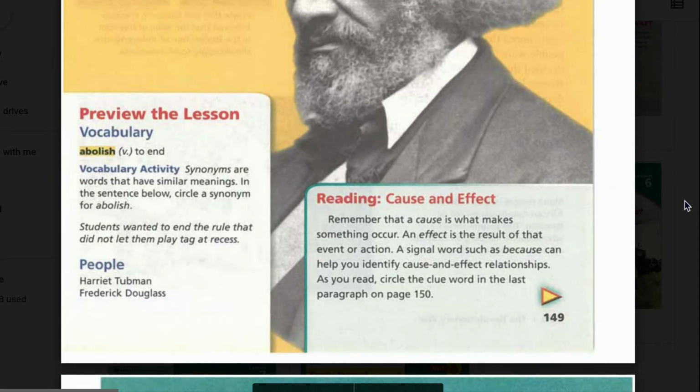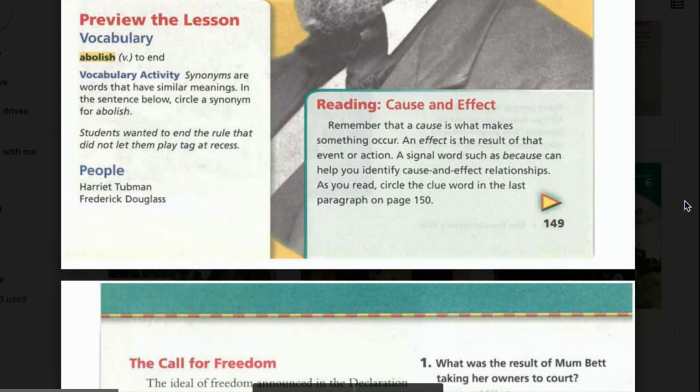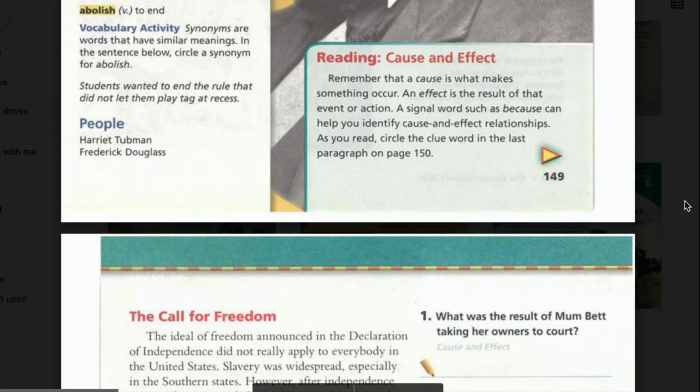Preview the lesson. Vocabulary: abolish. Verb. To end. People: Harriet Tubman, Frederick Douglass.